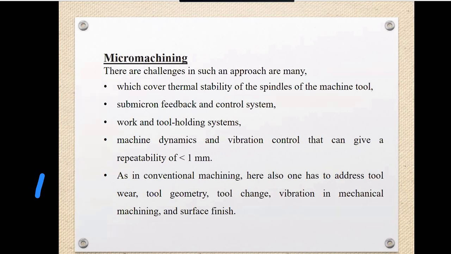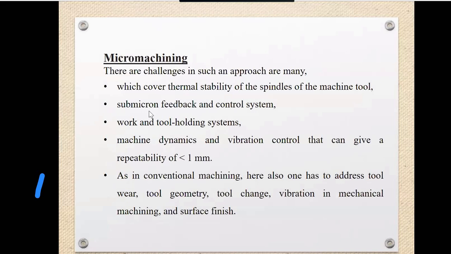Conventionally obtained machining is not always possible. So the challenge in this approach is that if you're applying the machining, there are different types of approach in this micro machining which cover the thermal stability of the spindle of the machine tool. If you are using the machine tool and that has a spindle, then there may be a challenge of the thermal stability.